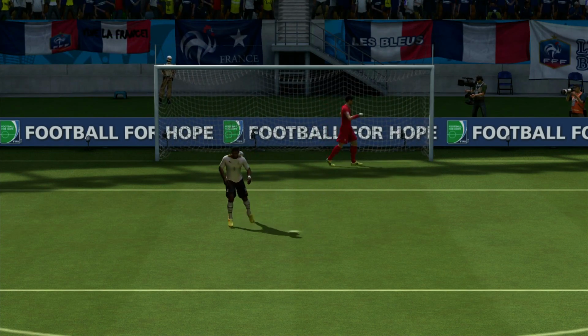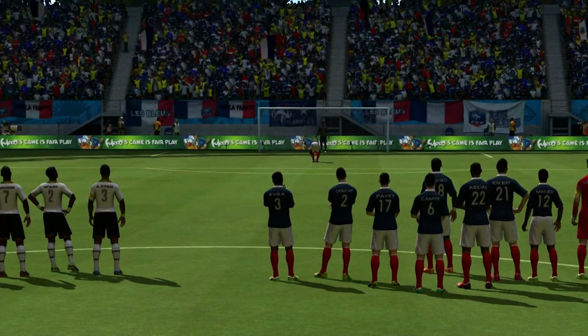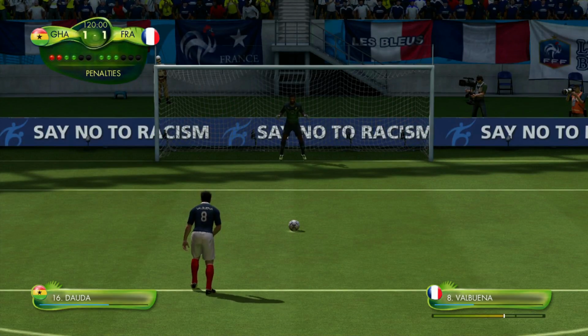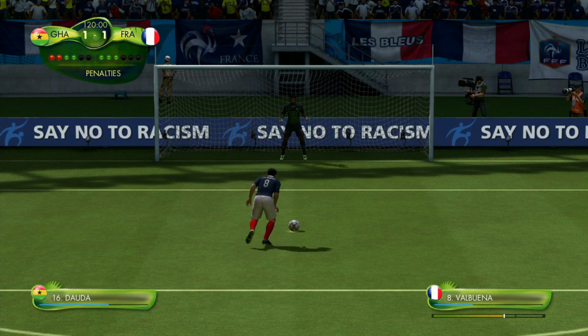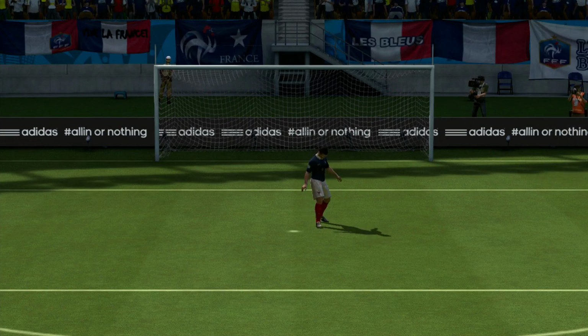Okay, now France need to score their penalty to book their place in the semi-final. Can they do it? It is Valbuena. He's had loads of chances in this one. This is the biggest one though. And it's saved by Ghana's foot. Oh my goodness.